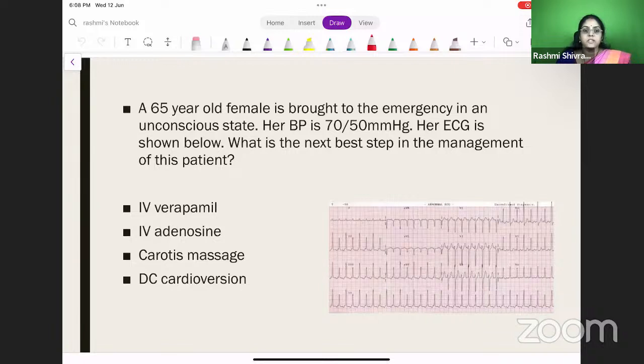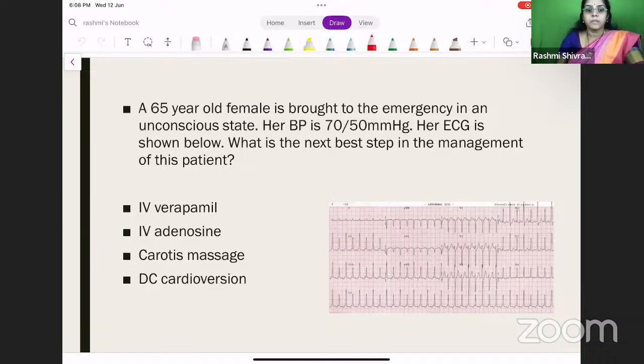The first question: a 65-year-old female is brought to the emergency in an unconscious state. Her BP is 70 by 50 millimeters mercury. Her ECG is shown below. What is the next best step in the management of this patient?